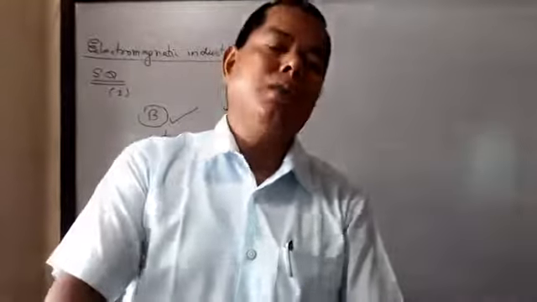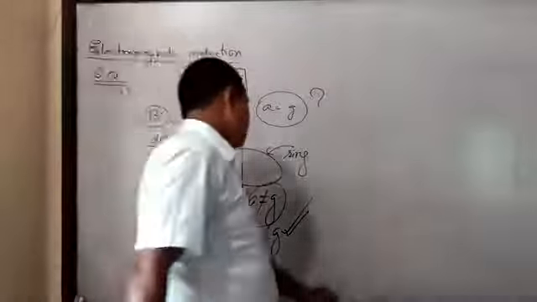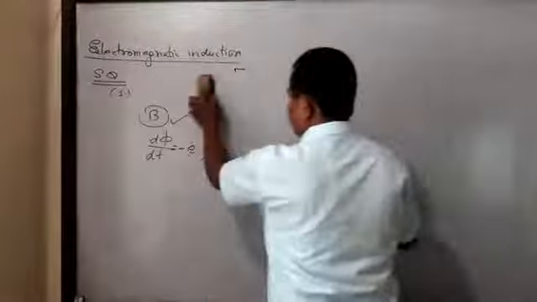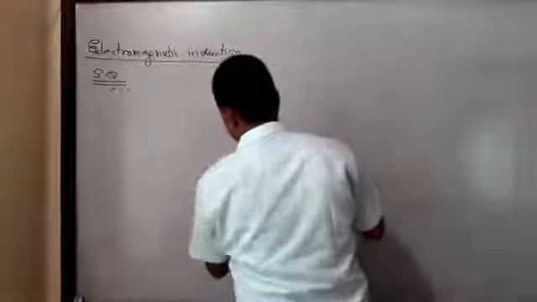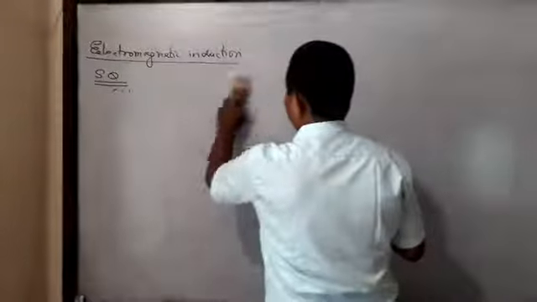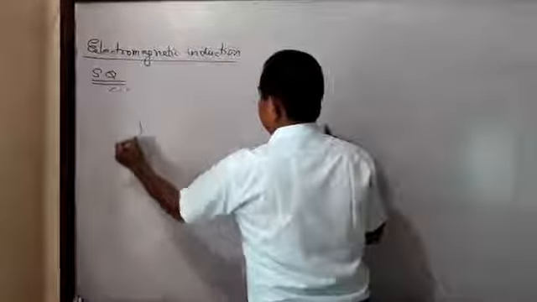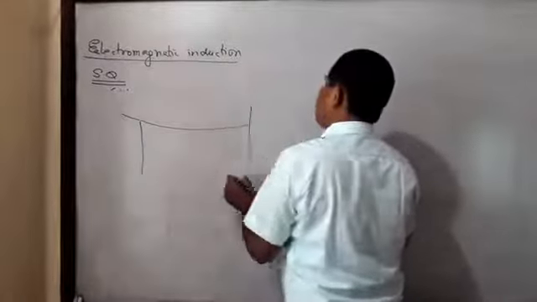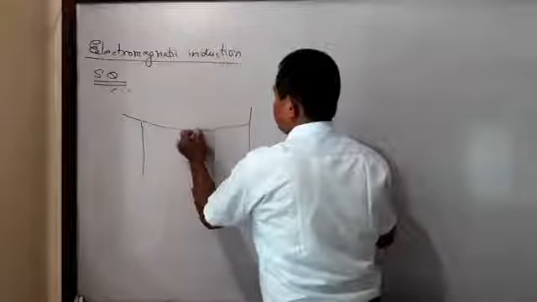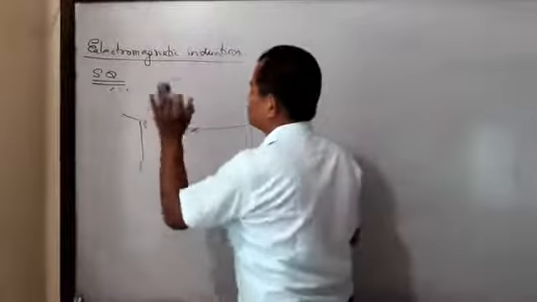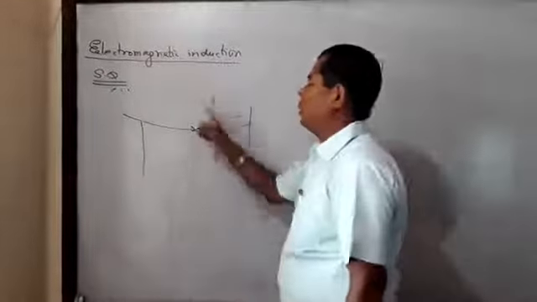Explain why. When we supply current in the high tension wire and any bird is sitting on it, then when the current is switched on, the bird flies off.